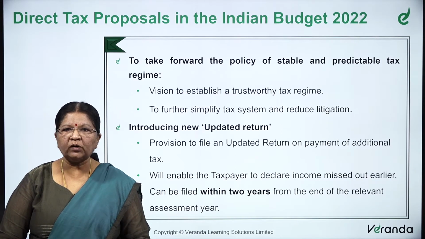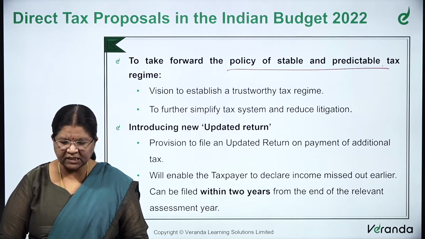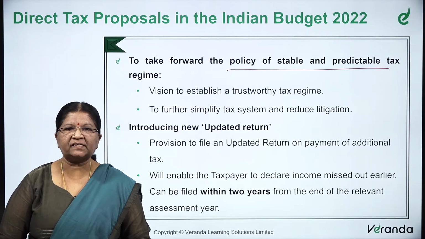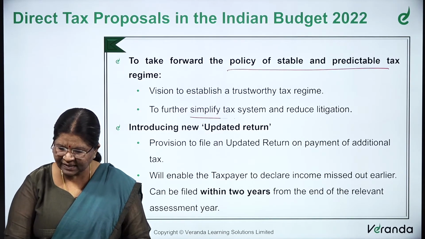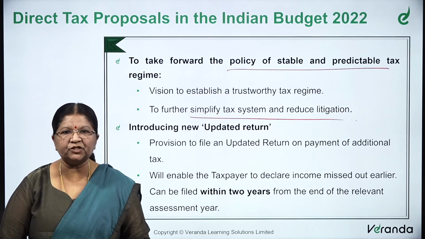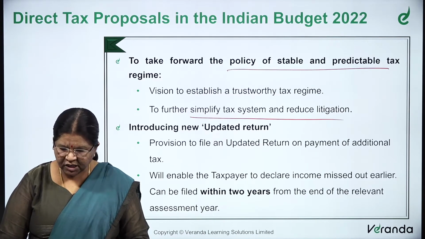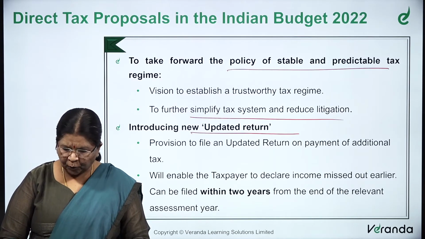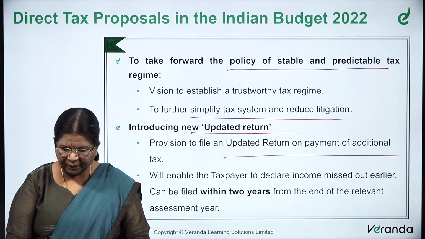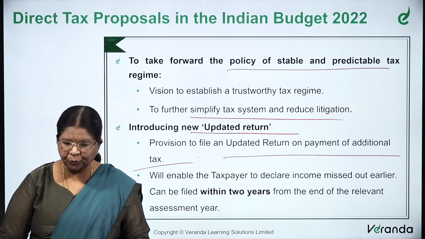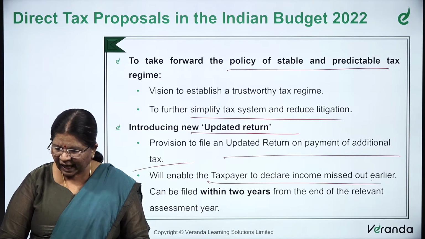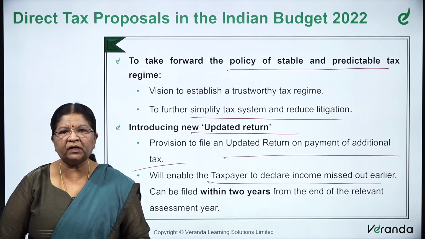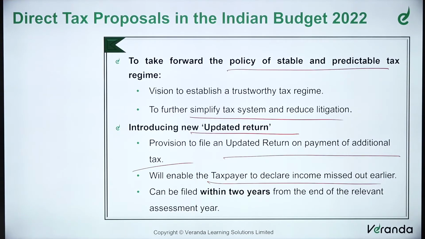To take forward the policy of stable and predictable tax regime, the vision is to establish a trustworthy tax regime and to further simplify the tax system and reduce litigation. The introduction of a new updated return: the provision to file an updated return on the payment of additional tax, which would enable the taxpayer to declare the income missed out earlier. This can be filed within 2 years from the end of the relevant assessment year.